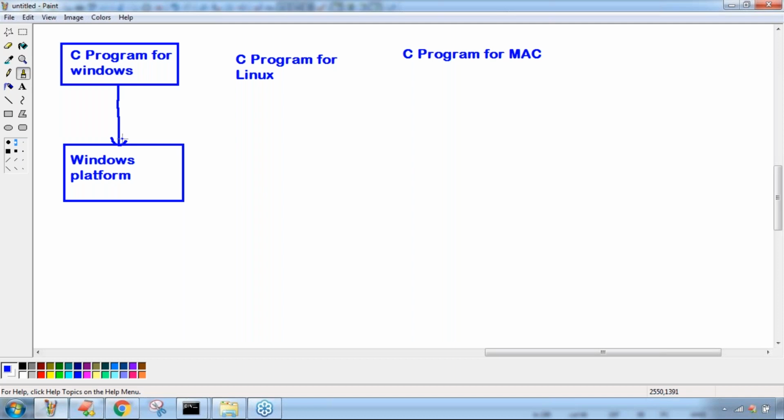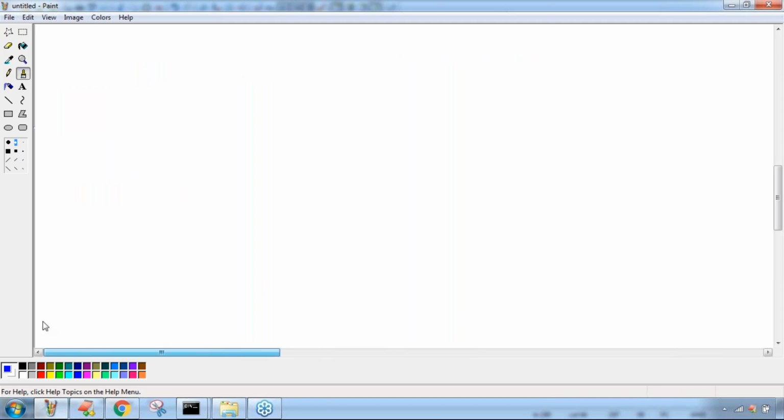So, is C a platform dependent or platform independent? Can you please confirm? Friends, is it dependent or independent? It is platform dependent. The C program developed for Windows will run only on Windows. The one developed for Linux will run only on Linux. The one developed for Mac can run only on Mac. Remember. But if you consider Java,